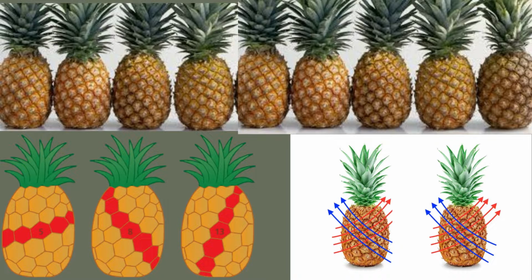We can also relate the Fibonacci sequence in fruits like the pineapple and its crown, and also the pineapple fruitlets. As you can see, there are 5 parallel rows of scales spiraling gradually, 8 at a medium slope, and 13 spiraling steeply. This is an example of a pattern of the Fibonacci sequence.